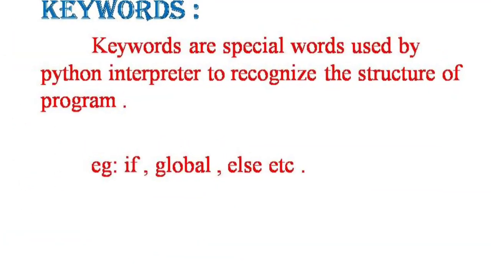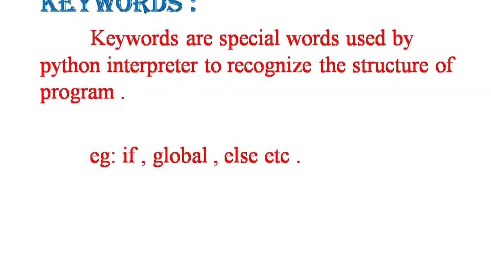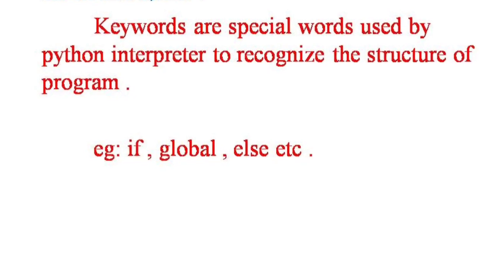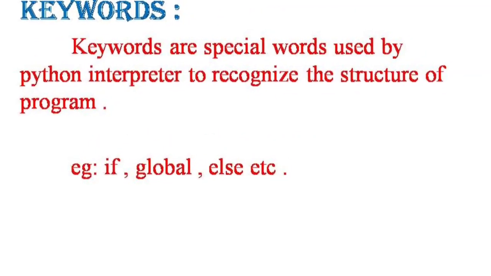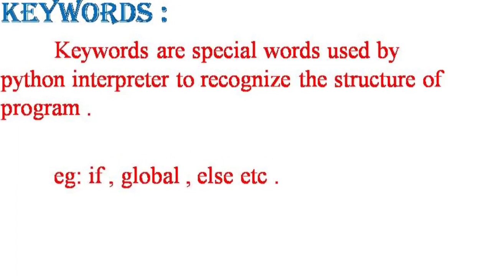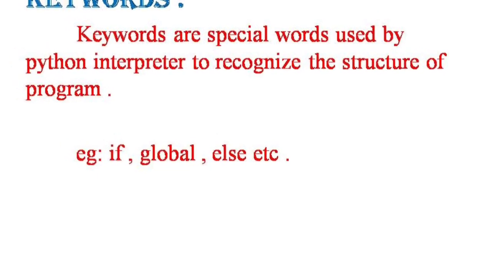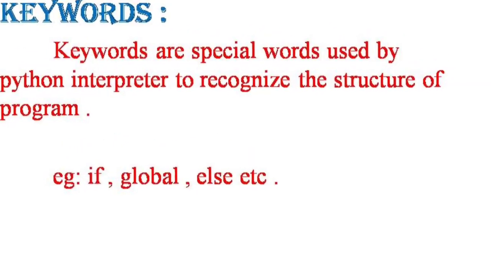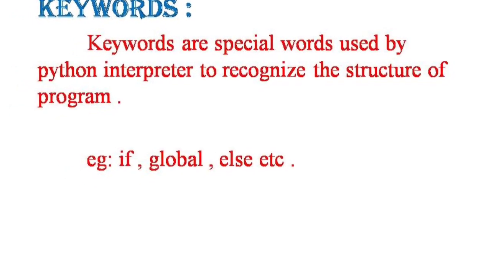Next one is the keywords. Keywords are special words used by Python interpreter to recognize the structure of the program. These words cannot be used as identifiers. Example: if, global, else, etc.